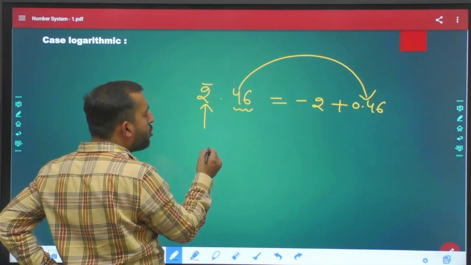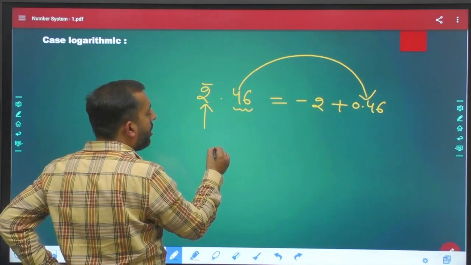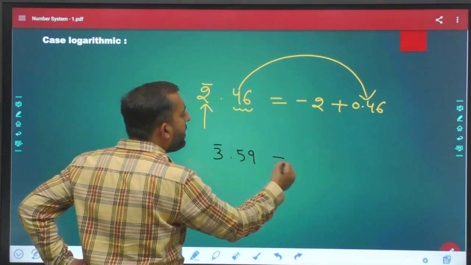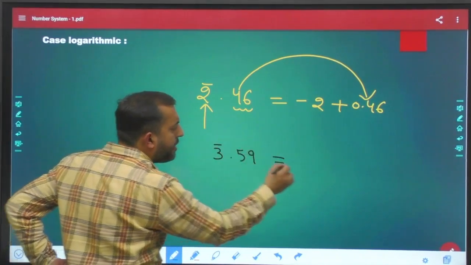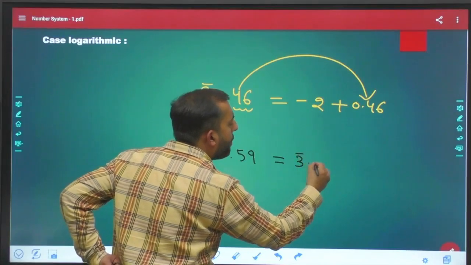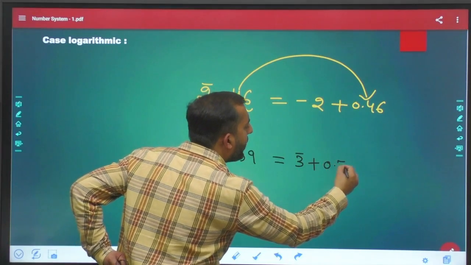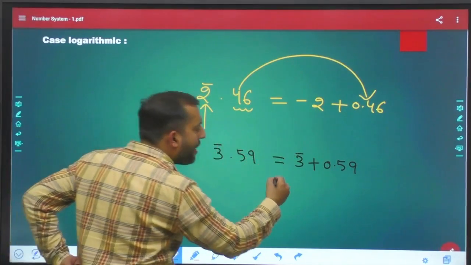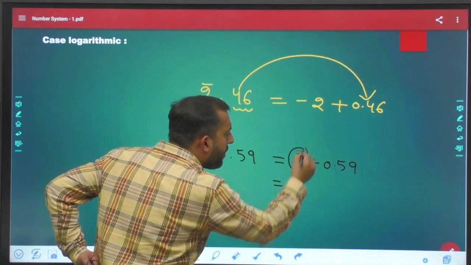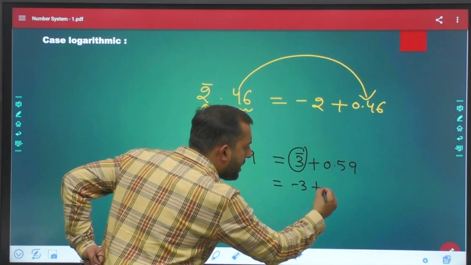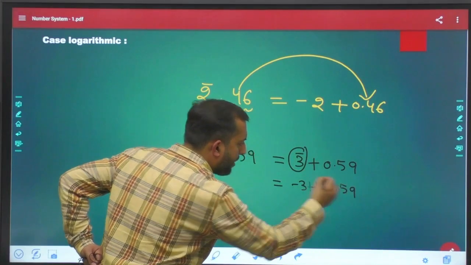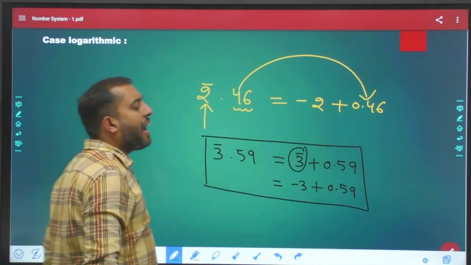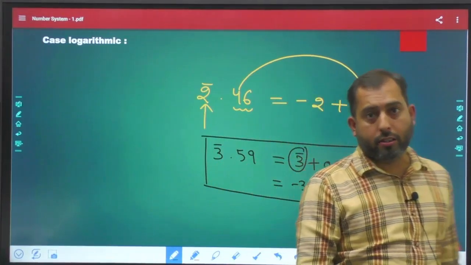Suppose you have a scenario like 3 bar 0.59. It can be written as 3 bar plus 0.59, and the meaning of 3 bar is negative 3 plus 0.59. So it's just a representation that we use in mathematics.